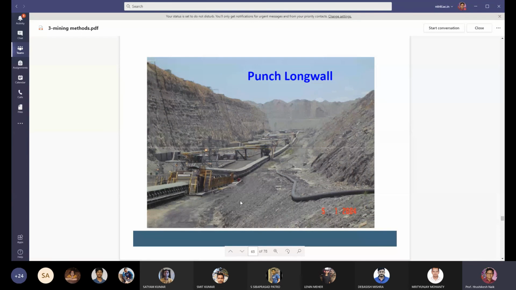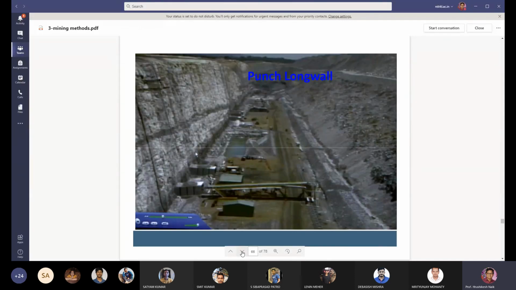So this is the punch longwall mining method carried out in some parts of the world. It is not done in India. We don't have such type of mine in India. Punch longwall.